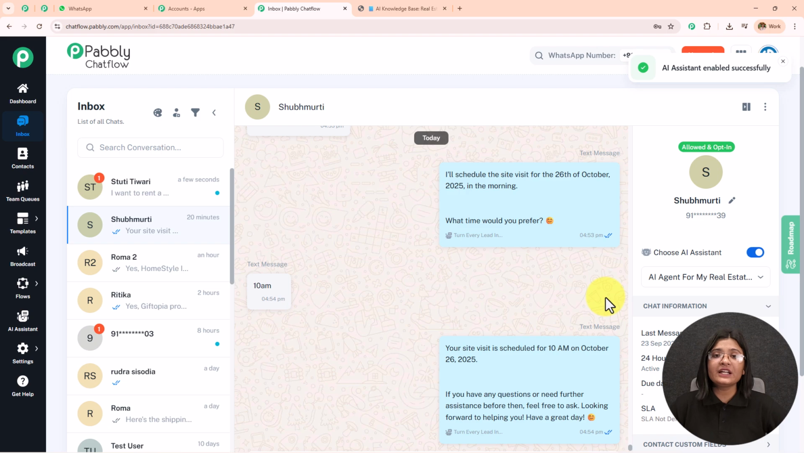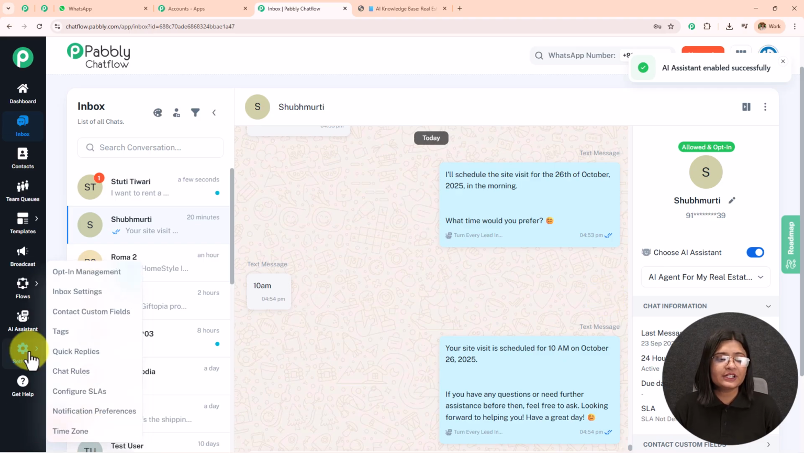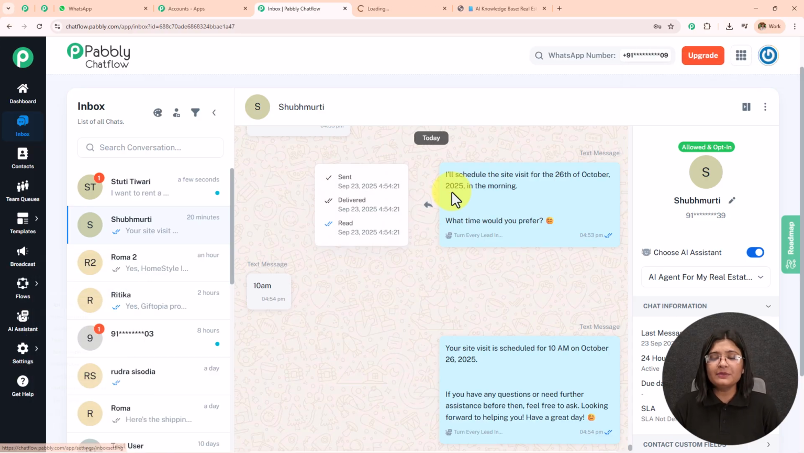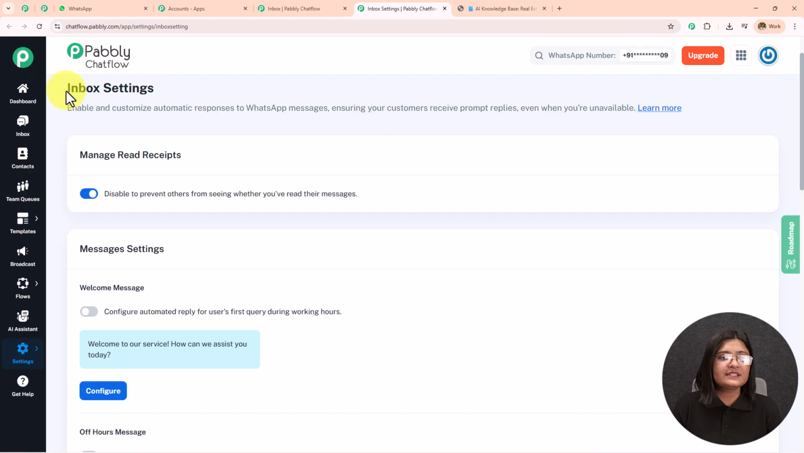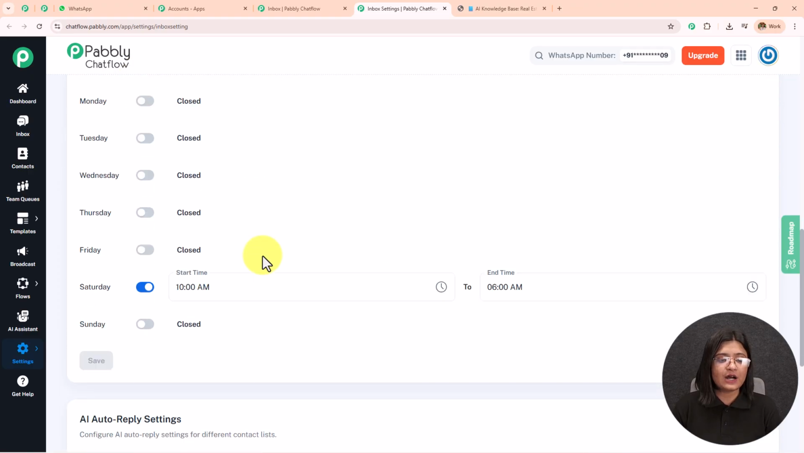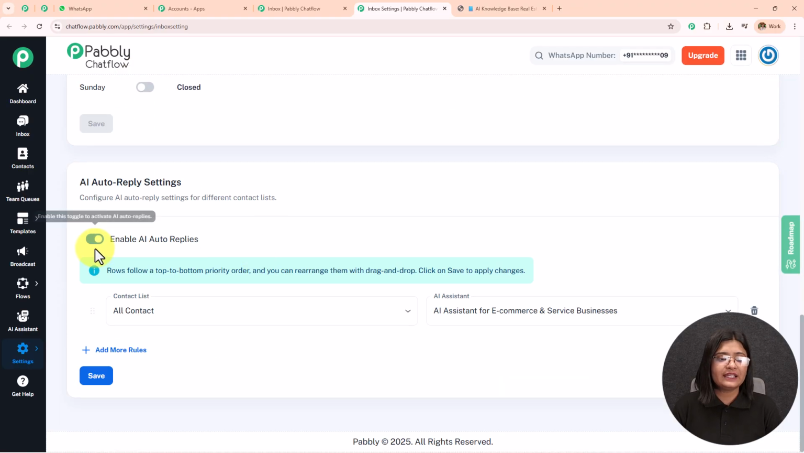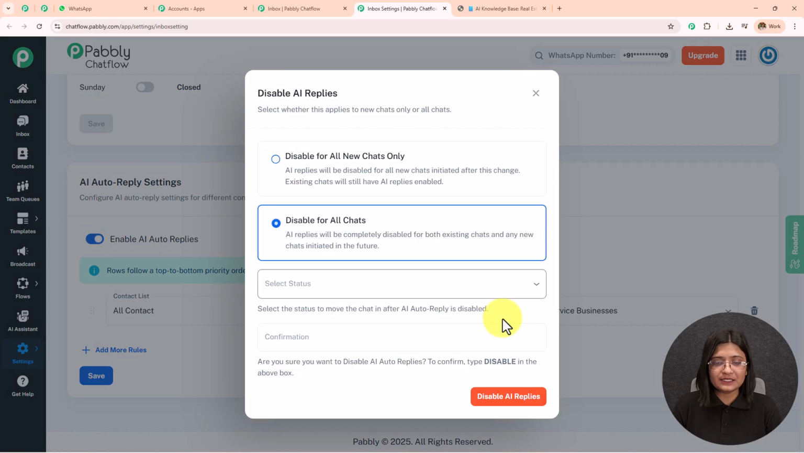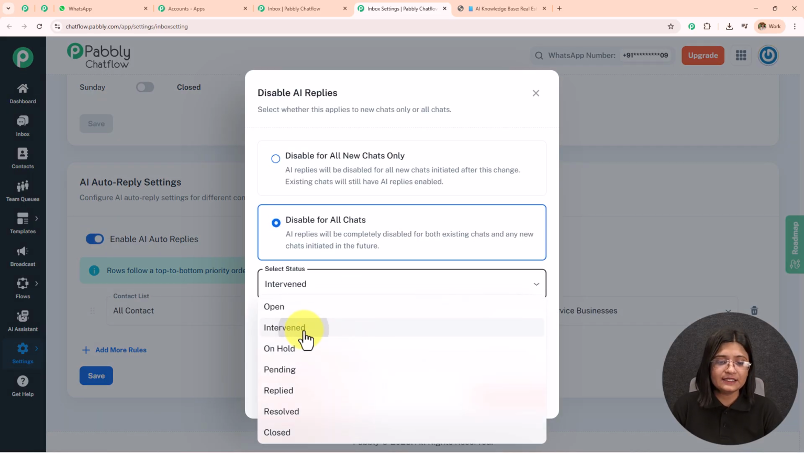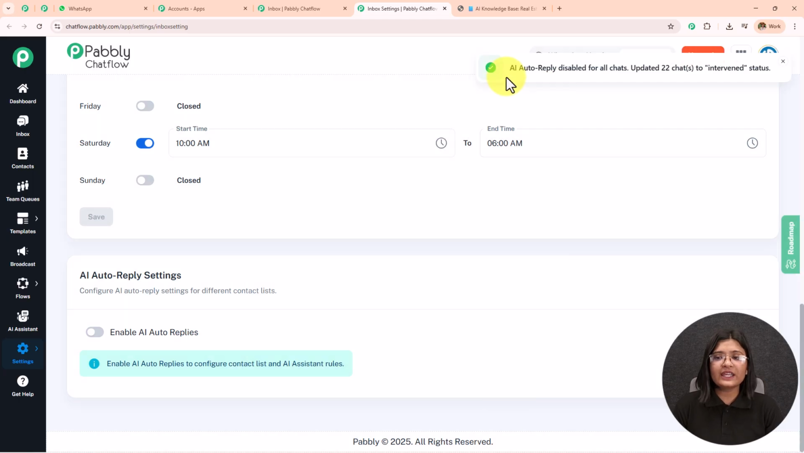But activating AI assistant on particular chats will be a very tedious and an illogical task. So on the left hand side where you can see all these options, I'm going to click on the settings and then open this inbox settings. I'm going to open this in a new tab. Here I have landed towards this inbox settings. If I scroll down, I have this option of enable AI auto replies. First, I'm going to disable this so that I can show you how it is done. And now AI auto reply is disabled on all chats. Now I'm going to enable this.